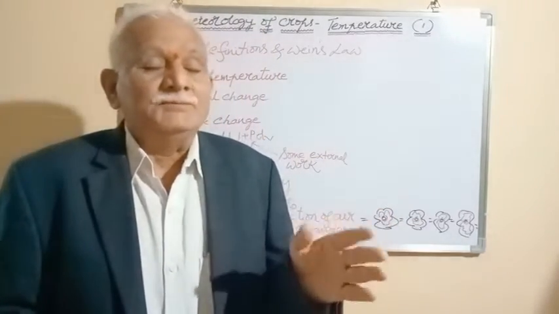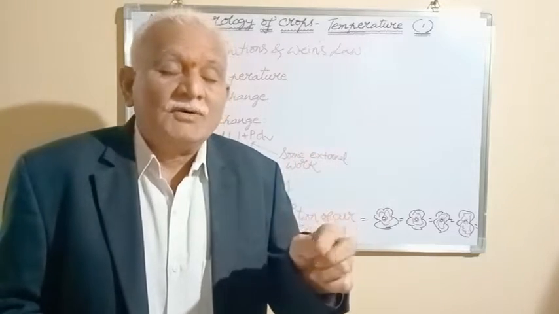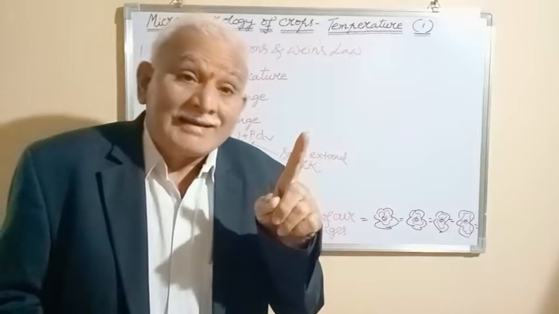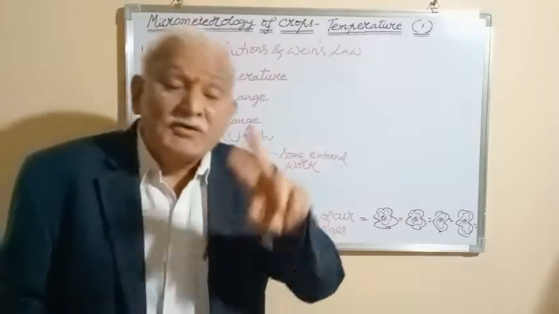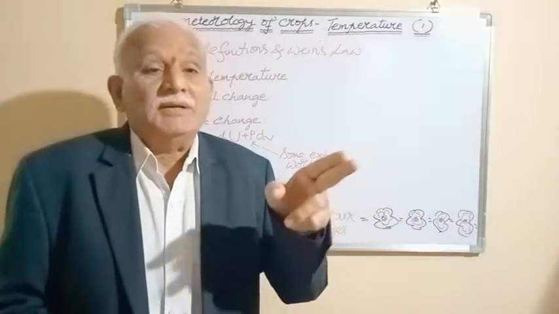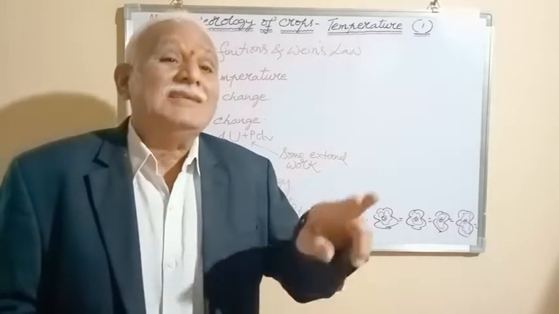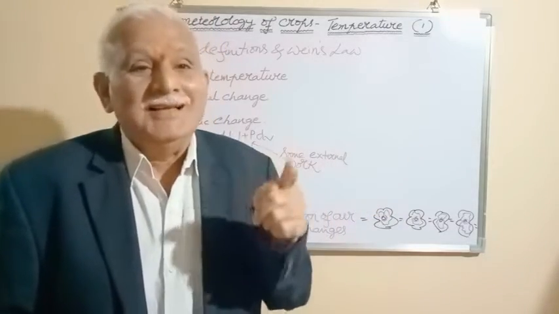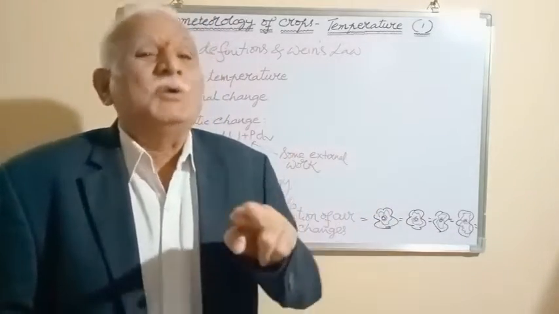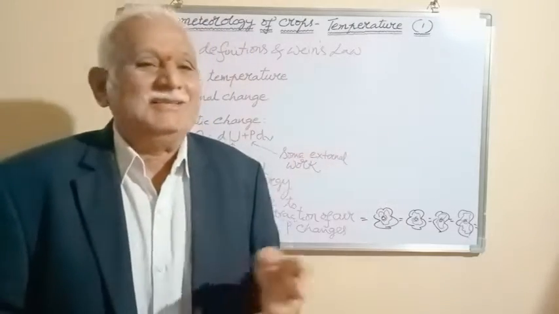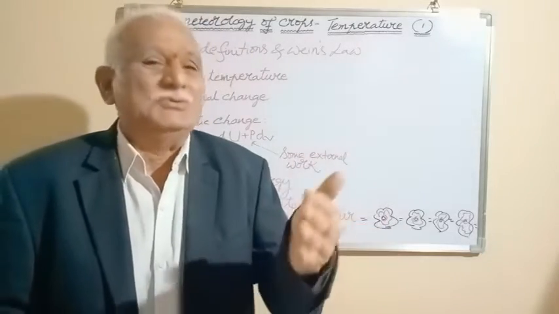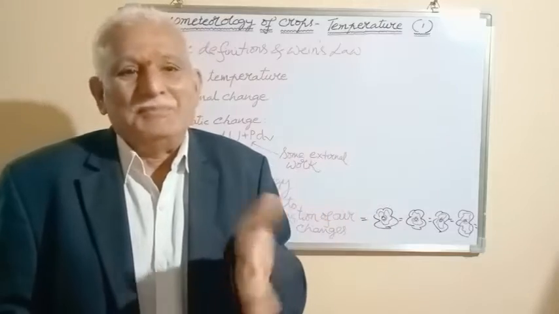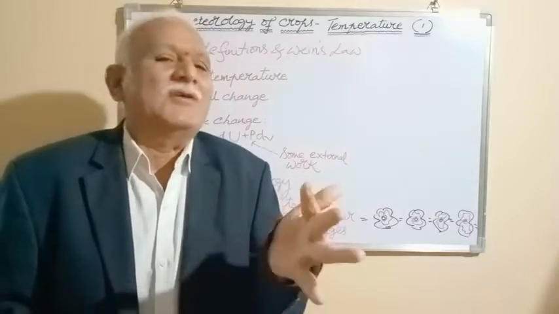Temperature measures the average energy of individual molecules, whereas heat measures the total molecular energy. That's why the units are ergs, joules for heat, and degree centigrade, Fahrenheit, Kelvins for temperature.